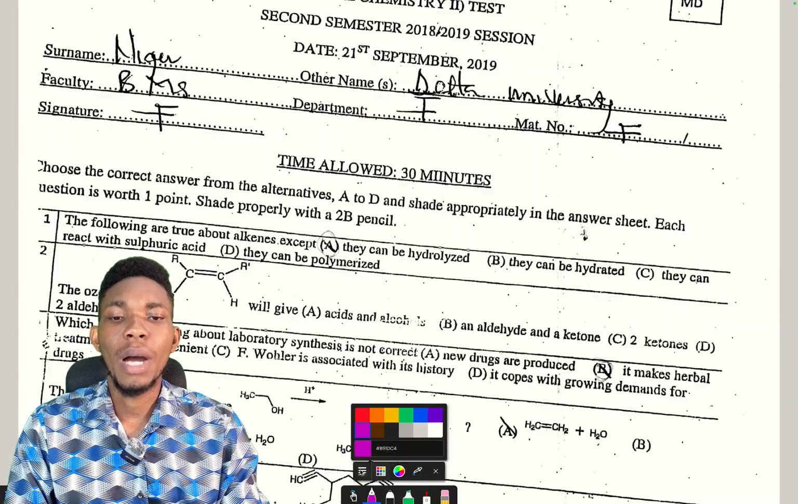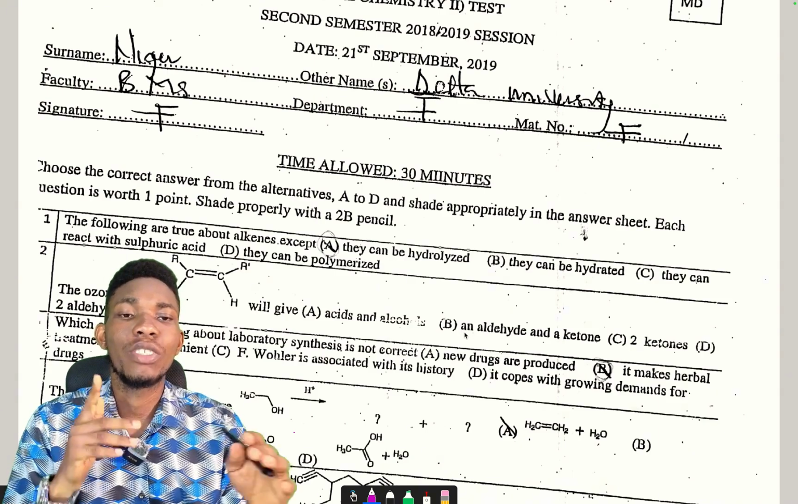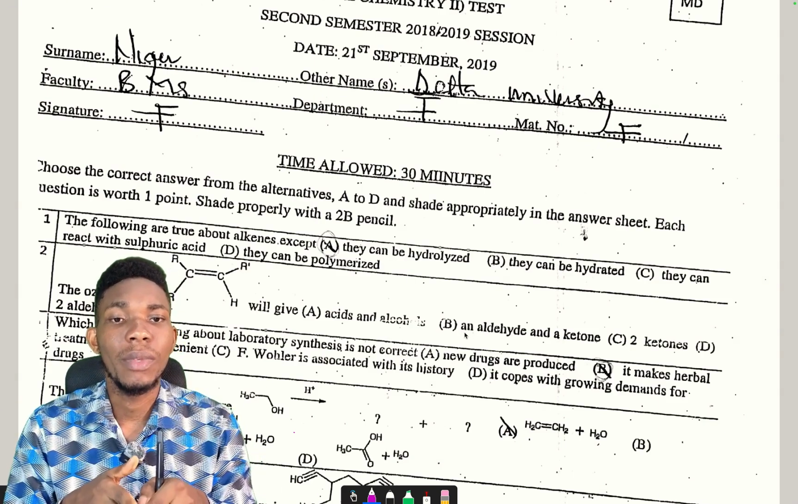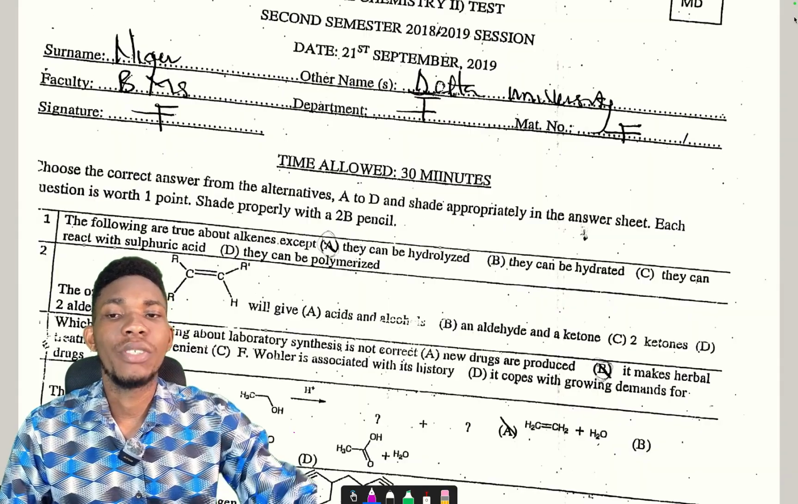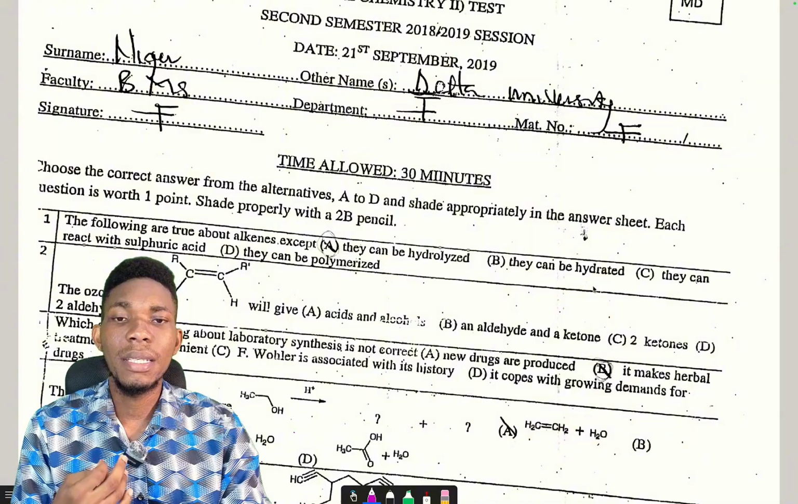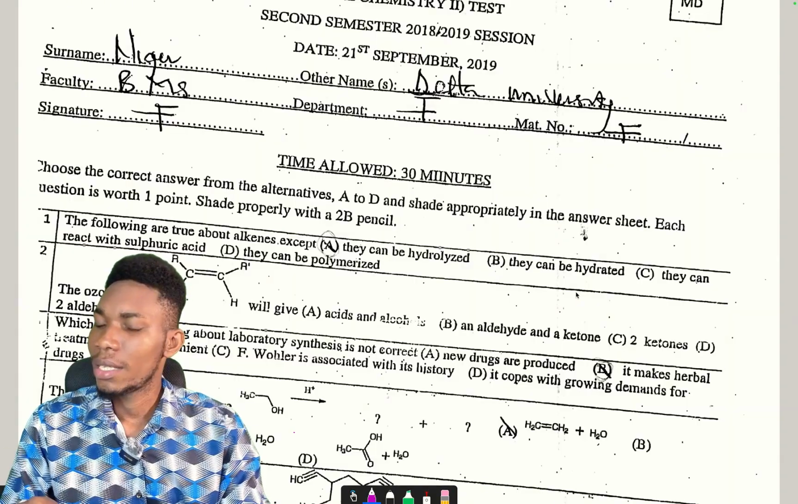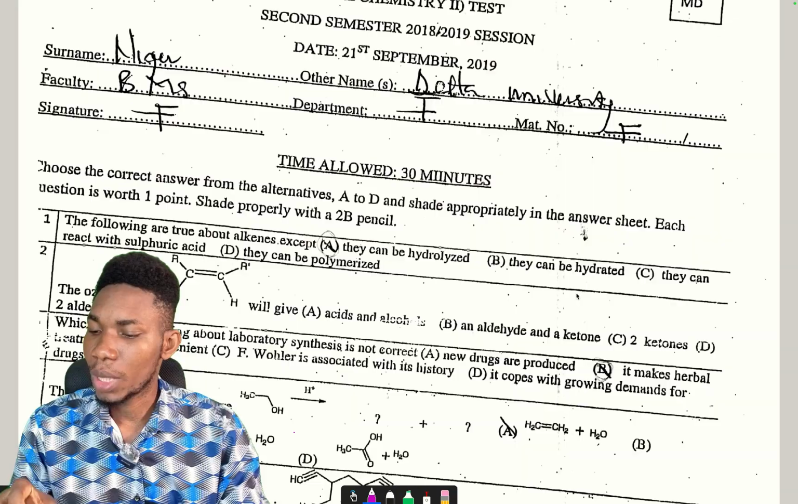Now, the following are true about alkenes except they can be hydrolyzed. Can alkenes be hydrolyzed? Hydrolysis means addition of water and then breaking it down. Now, they can be hydrated, they can react with sulfuric acid, and they can be polymerized. Alkenes can actually react with sulfuric acid. It's part of the reactions that we have here.